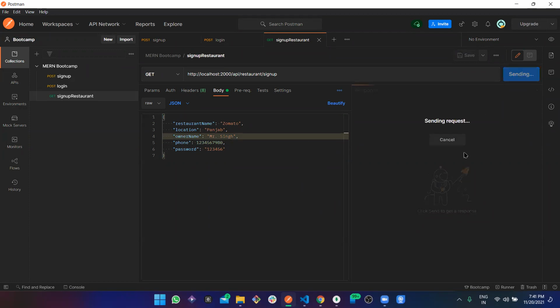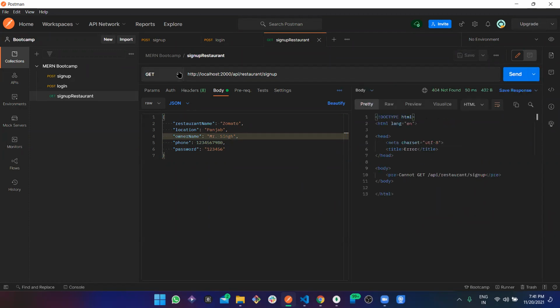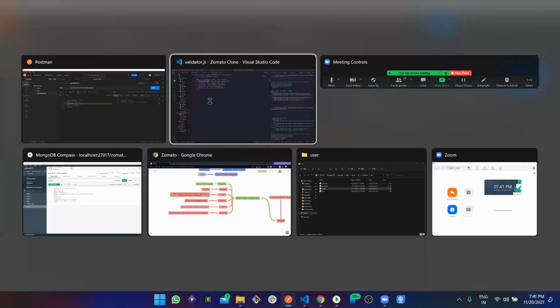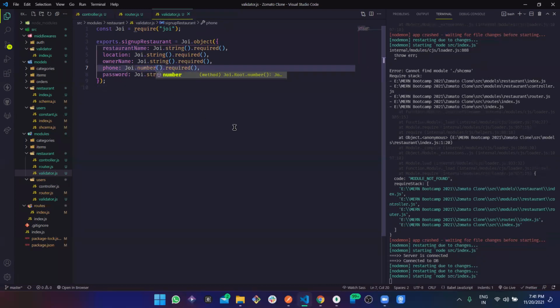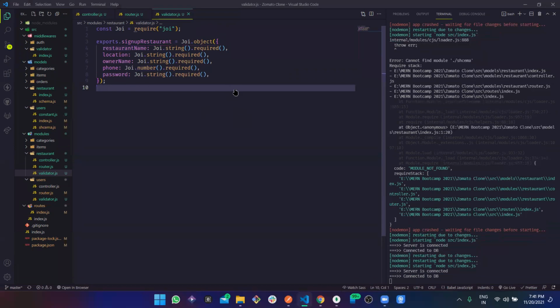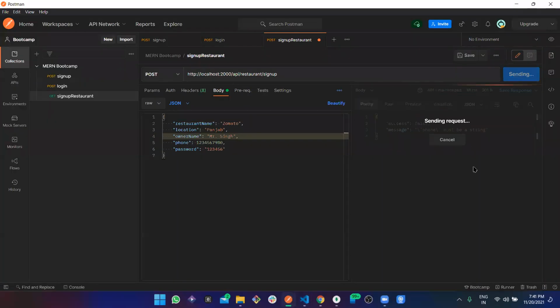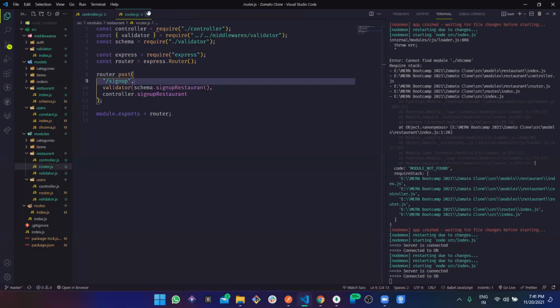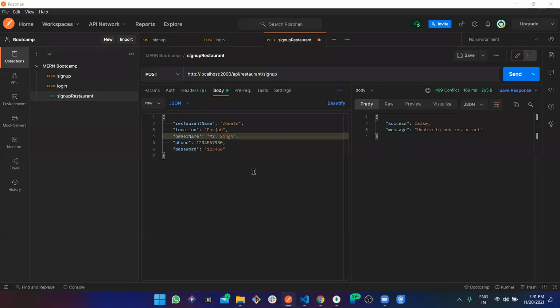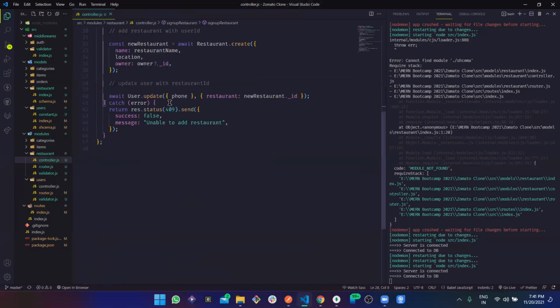You need to get something horrible? Of course not. Phone must be a string. Oh wow, we added phone to be a number. See, these are such small debugging issues, but again, we are going across this. Unable to add restaurant. We got some error. No, we haven't got any error, but we are unable to add restaurant. Let's log the error and see what happened.